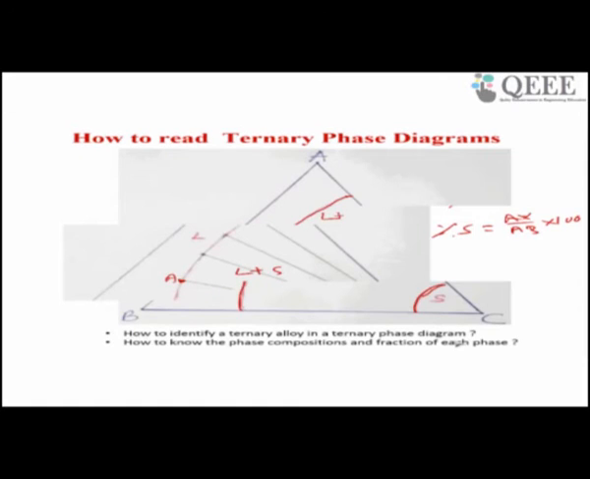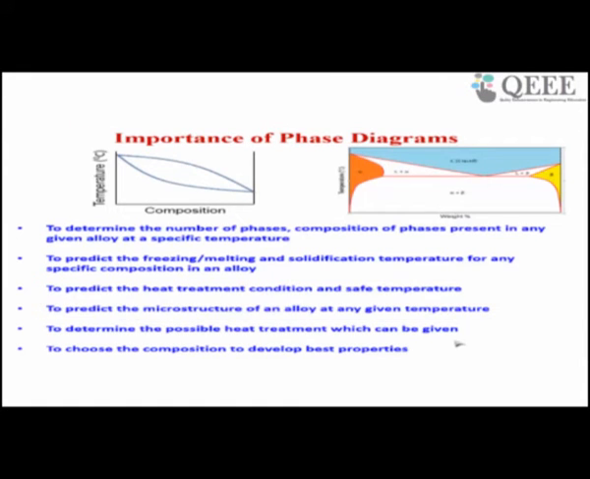So what we get from a phase diagram, the importance of a phase diagram. The phase diagram tells you the number of phases and the composition of phases present in any given alloy at a specific temperature. Second, it gives the freezing temperature. So for example, this is the alloy. It gives the freezing temperature, the melting temperature, and the solidification temperature for any specific composition. Third, it gives the heat treatment condition and shape temperature.